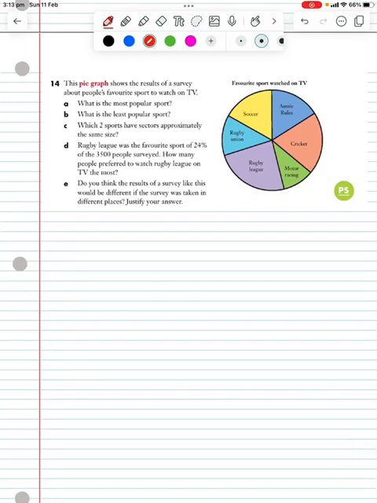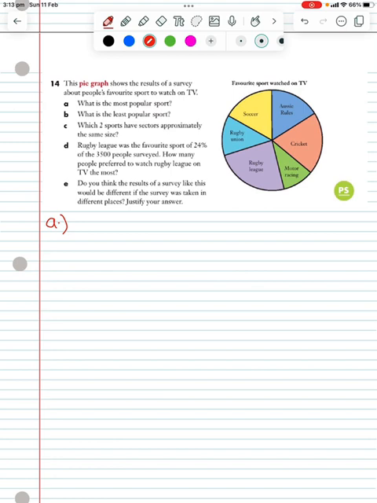Hi Year 11, we're up to our 7th and final example in interpreting graphs, and we get to finish with a pie graph, which I know we are all familiar with. So this pie graph shows the results of a survey about people's favourite sport to watch on TV. So if we have a look at it, we've got Aussie rules, cricket, motor racing, rugby league, rugby union and soccer. So we want to know what is the most popular sport.